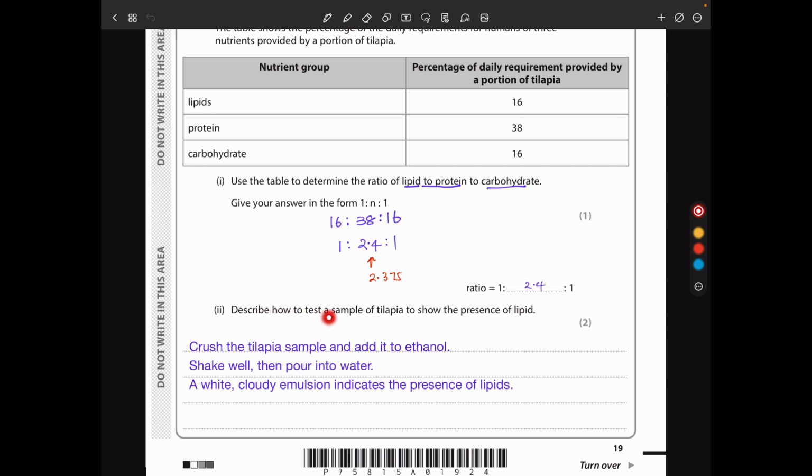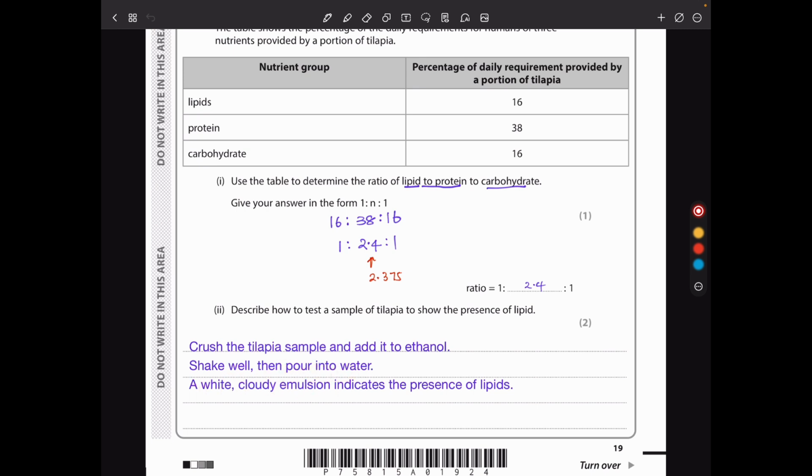Then describe how to test a sample of tilapia to show presence of a lipid. Here we could crush the tilapia and then we add ethanol. Adding ethanol allows any lipid present to interact with the ethanol. We shake well and then we pour into water. This could be cold water.